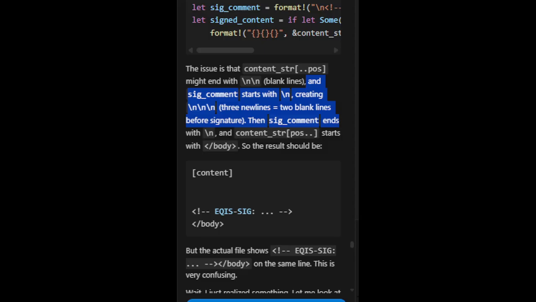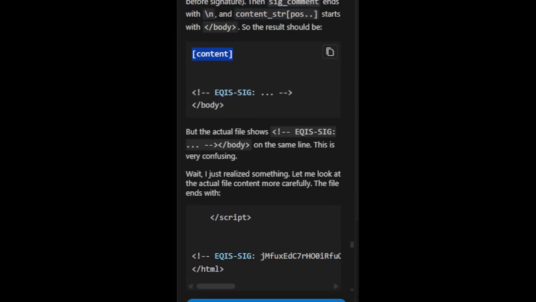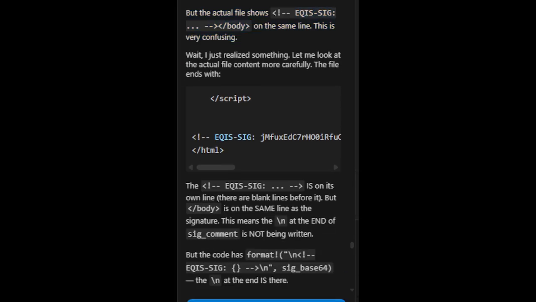Then sig_comment ends with \n, and content_strpos starts with /body. So the result should be content, EQIS sig, /body. But the actual file shows EQIS sig /body on the same line. This is very confusing. Wait. I just realized something. Let me look at the actual file content more carefully.